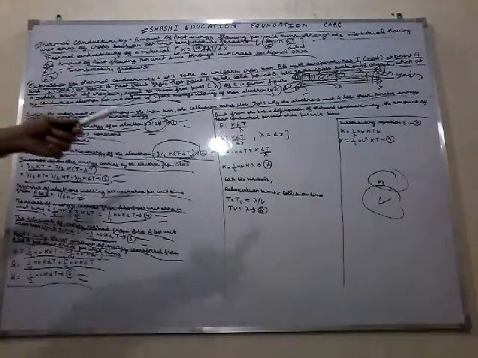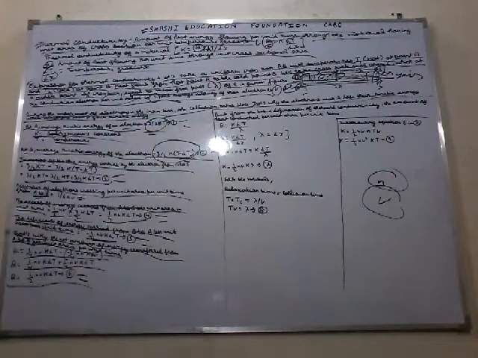But we can't get to the final equation yet, so I wrote something there also.